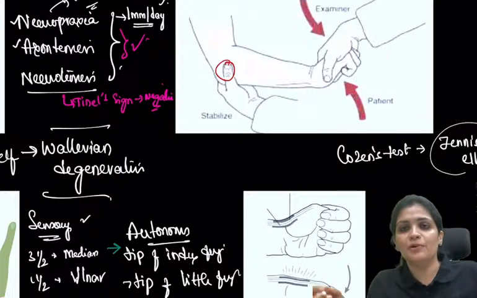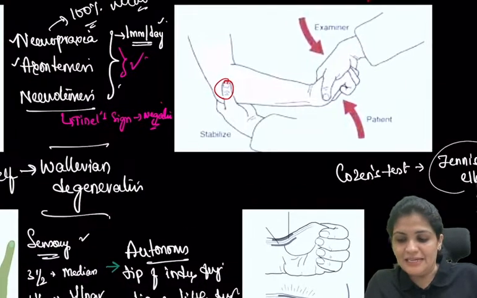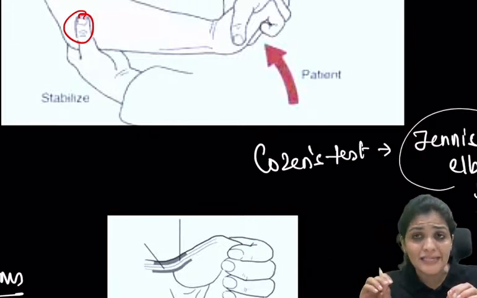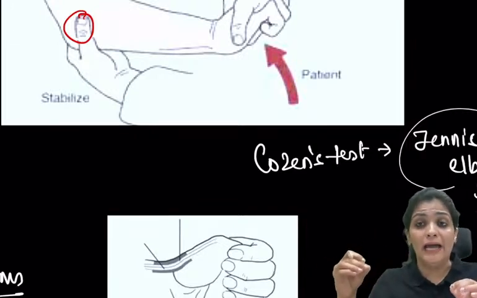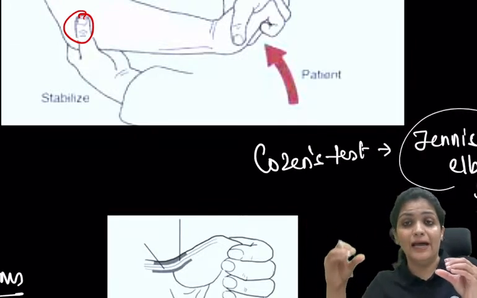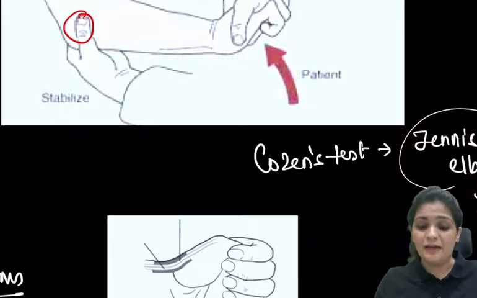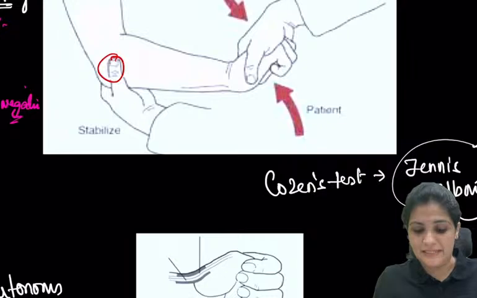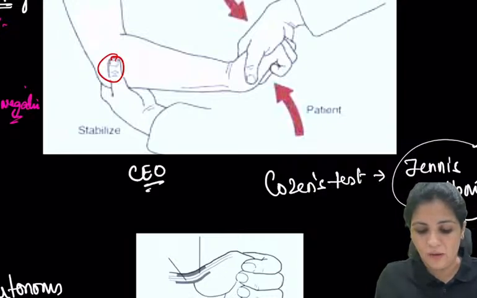So what is tennis elbow? Tennis elbow is nothing but lateral epicondylitis, that is, inflammation of the lateral epicondyle. The lateral epicondyle is the common extensor origin, the CEO.